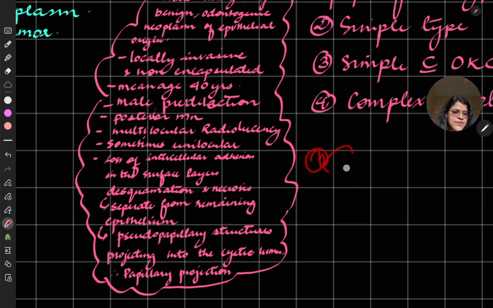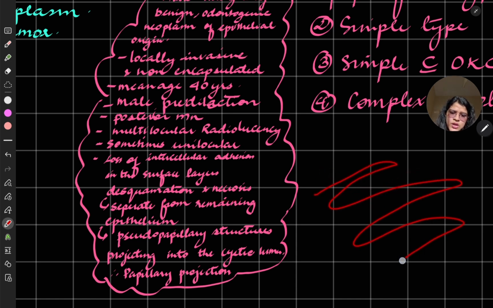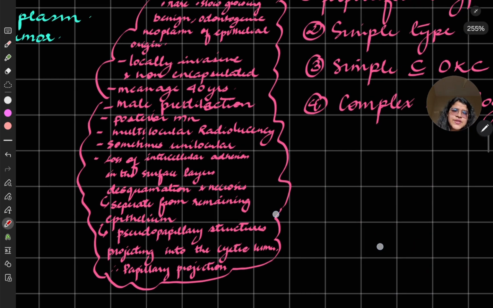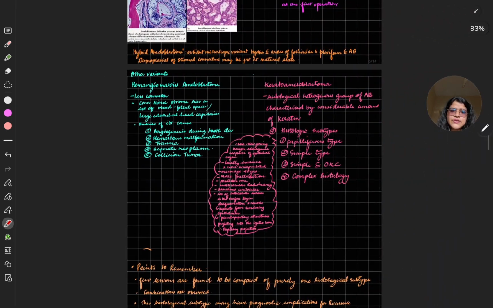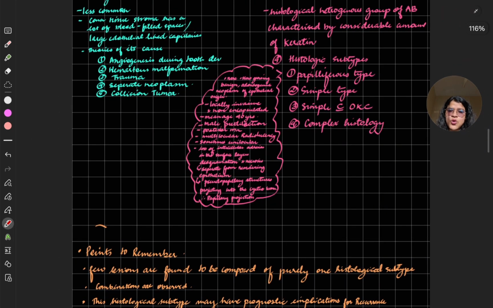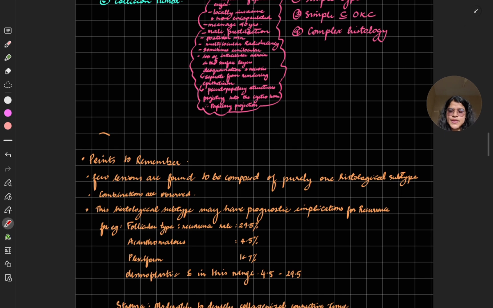Multilocular radiolucency, as we see in ameloblastoma, sometimes unilocular. There is loss of intercellular adhesion, so in the surface layers there will be desquamation and necrosis, separate from the remaining epithelium. Pseudopapillary structures, as I told you, project into the cystic lumen and will be seen as papillary projections. So this was about the keratoameloblastoma and its 4 types.